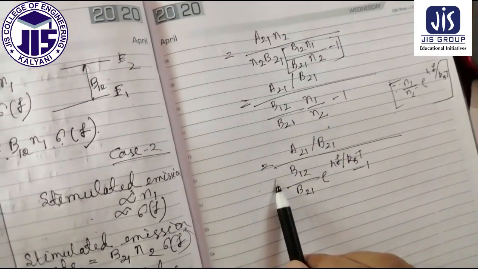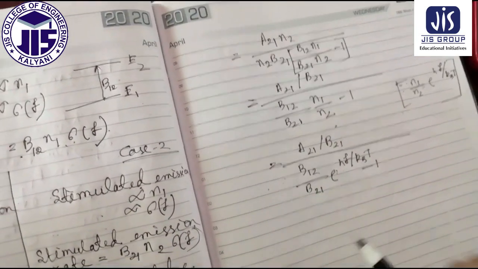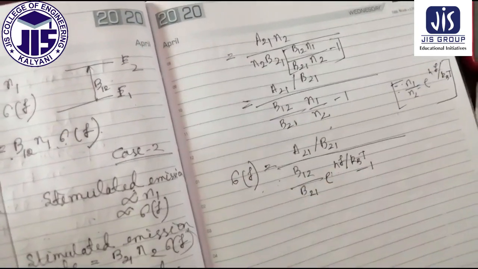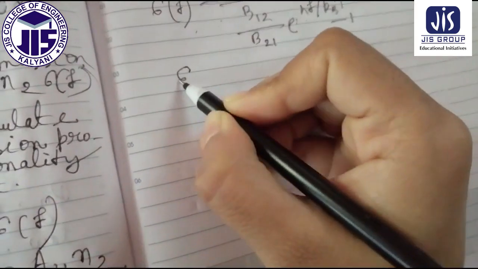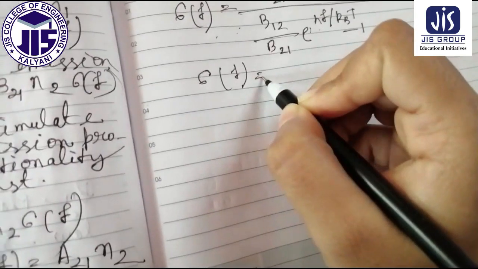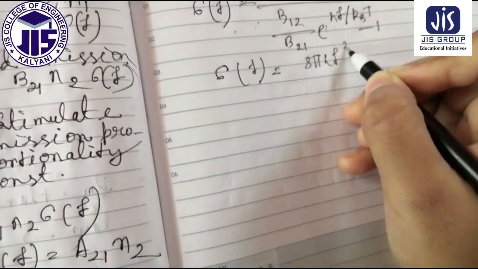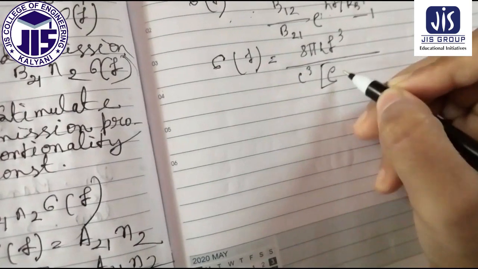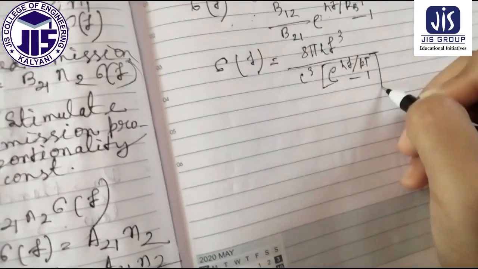Now this equation up to this, I hope there is no problem. Now we will compare this, which is nothing but the sigma f. We have another relation we got a few minutes ago, where sigma f equals 8 pi h f cube by c cube, e to the power hf by kT minus 1.